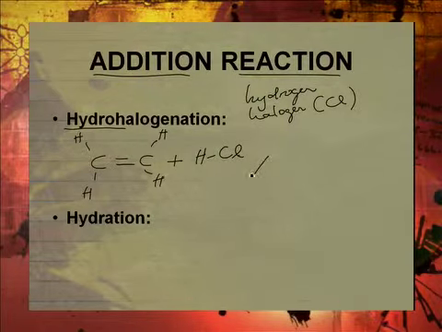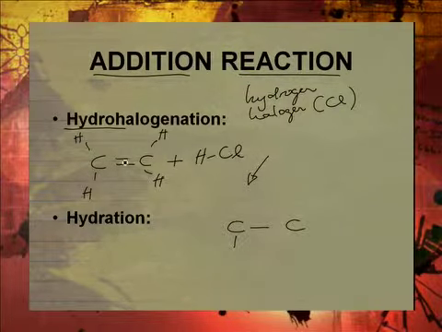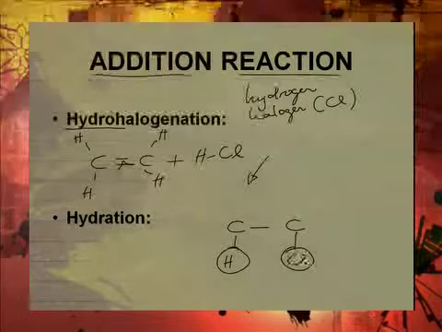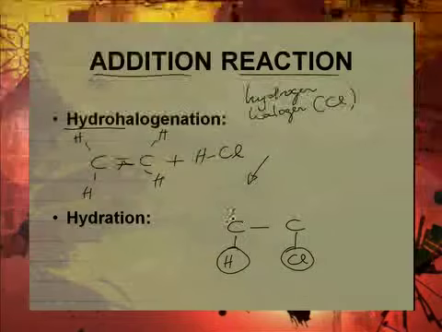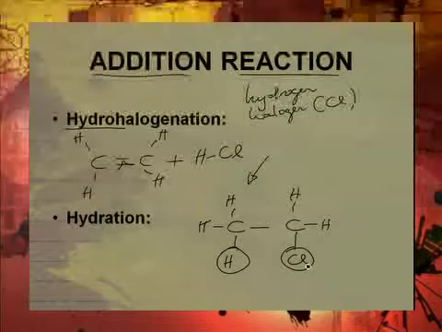What are you going to have? The same thing like we had before happens. That bond there breaks up. You've got an open space there. The hydrogen can go there, the chlorine there, and then you have your hydrogens like that. Okay, and therefore you have formed a chloroethane like that.